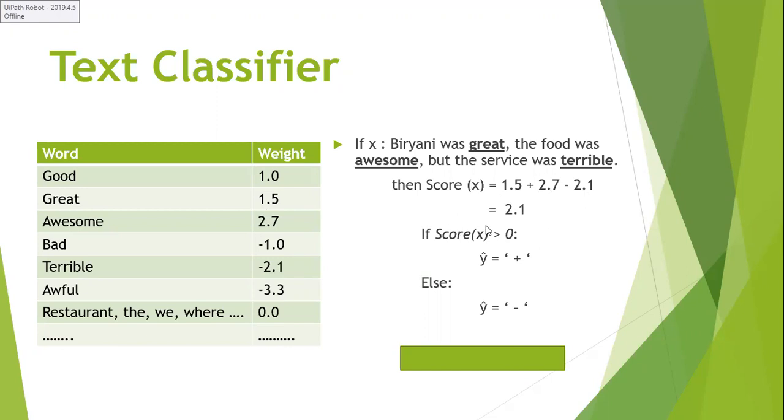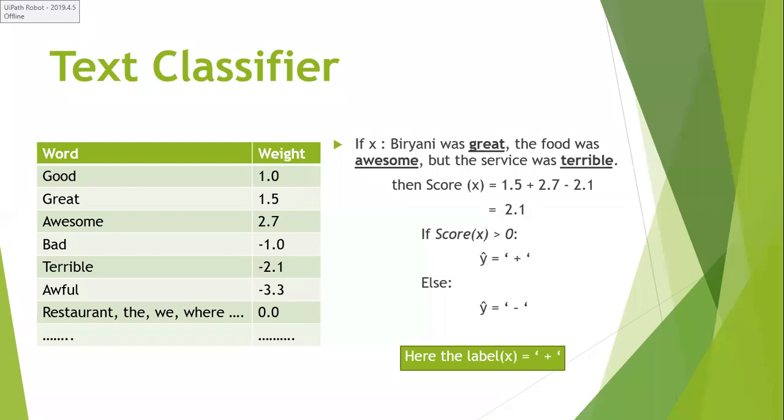So totally how much did you get? 2.1. And this 2.1 is greater than 0, it is a positive number. So your X label is positive. You understand?